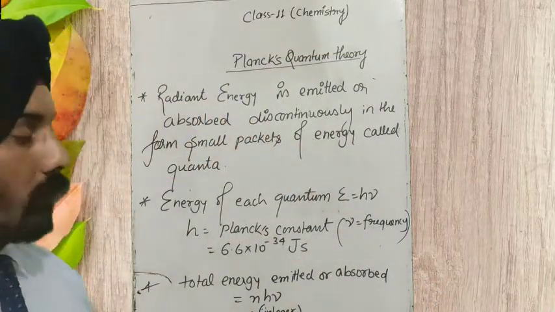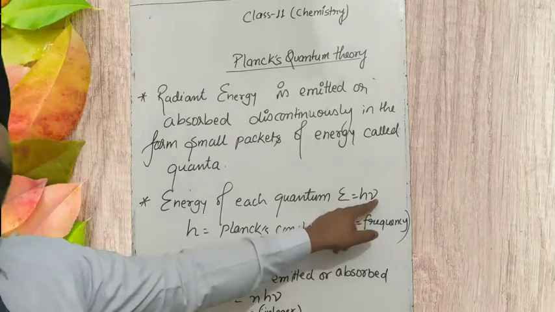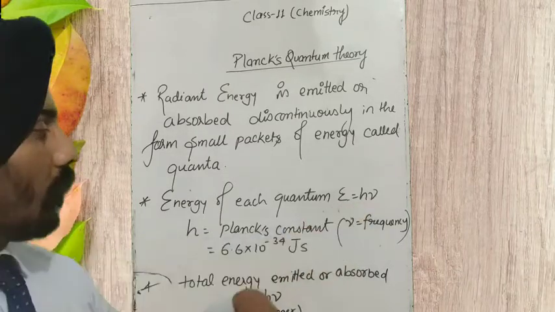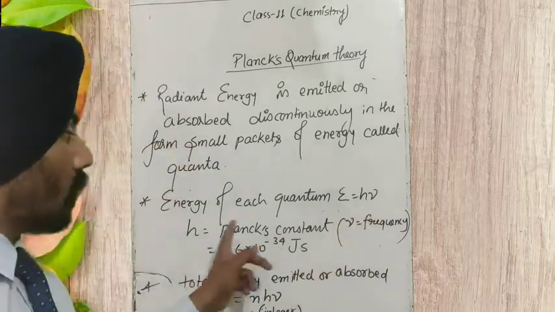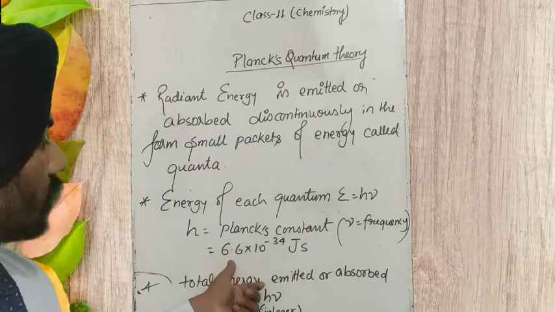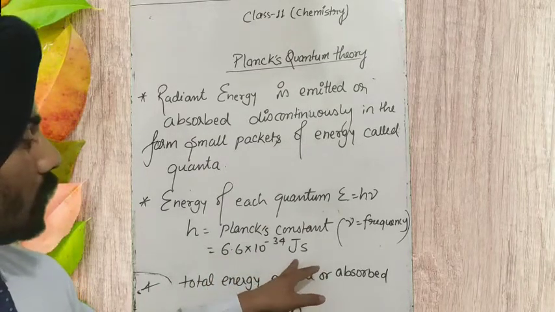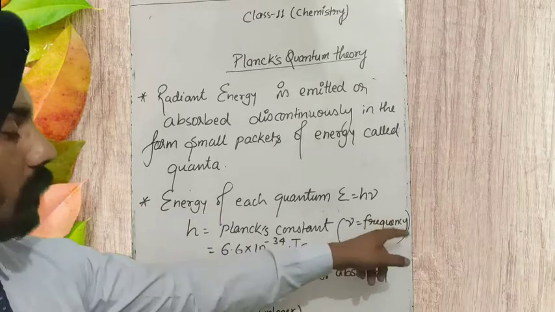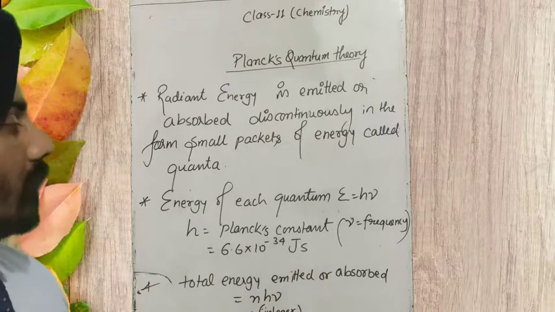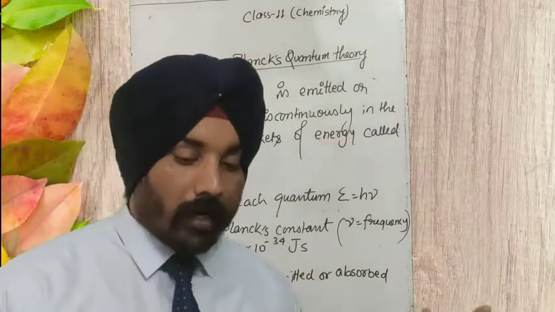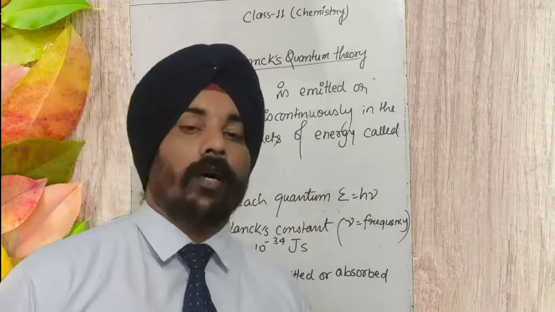The energy of that quantum is equal to h nu, where nu is the frequency of the radiation emitted, and h is called Planck's constant, which has the value 6.6 times 10 to the power minus 34 joule second. When we multiply them together, we get the energy of a quantum.